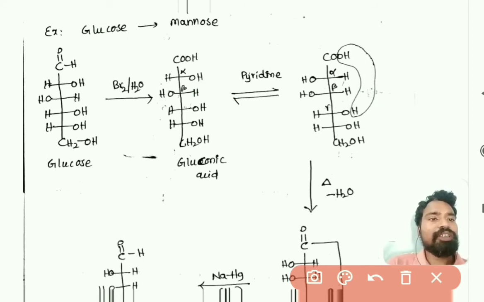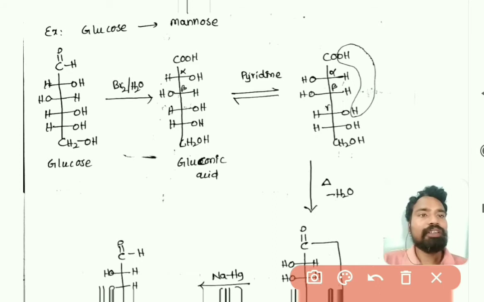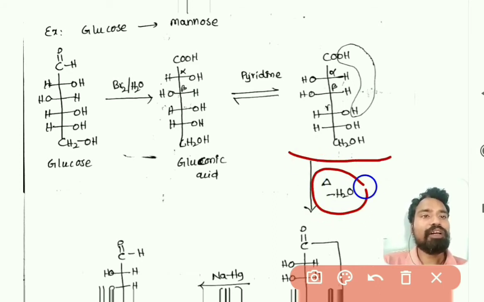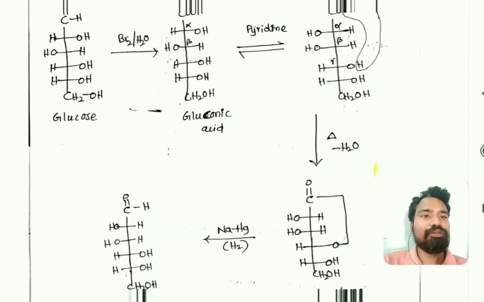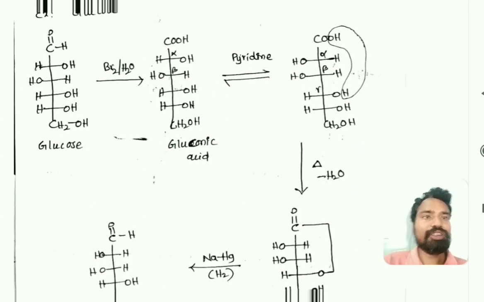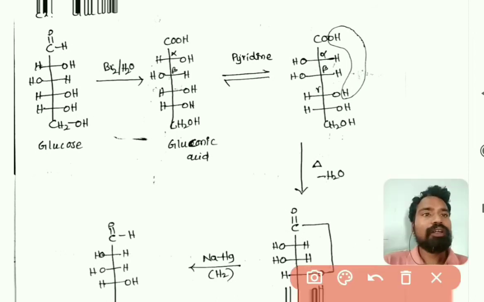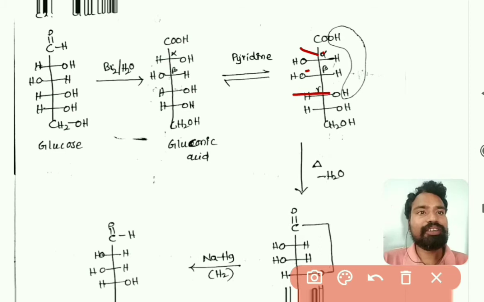When this compound is heated, there is formation of a gamma lactone. Just observe here: this is the alpha carbon, this is beta, and this is gamma.